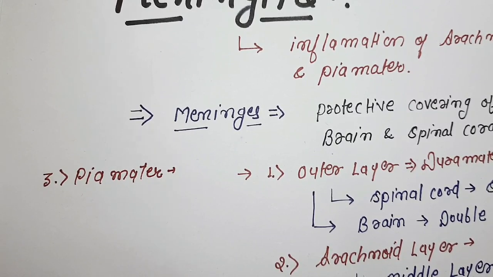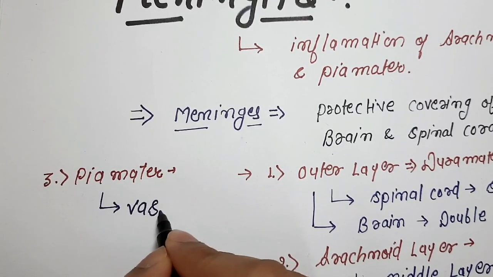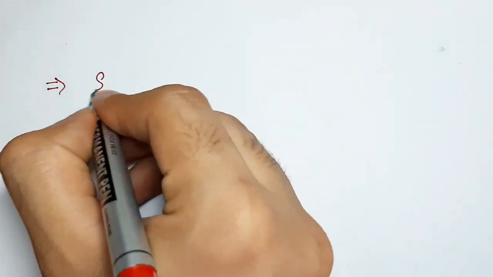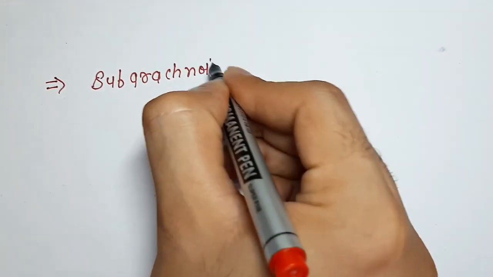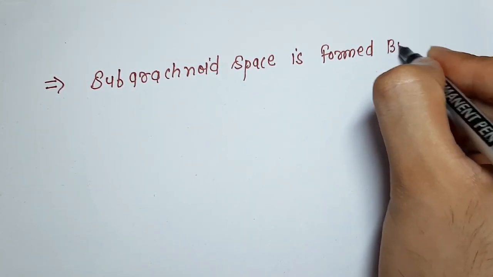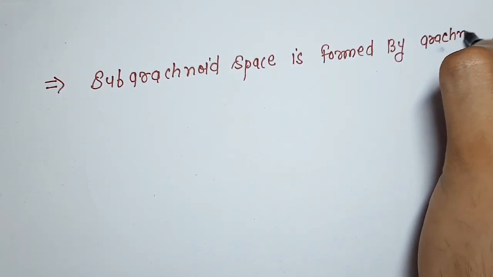Layer number 3 is pia mater. Pia mater is a vascular membrane and it is the inner layer of the meninges. The space between the arachnoid layer and pia mater is called the subarachnoid space.